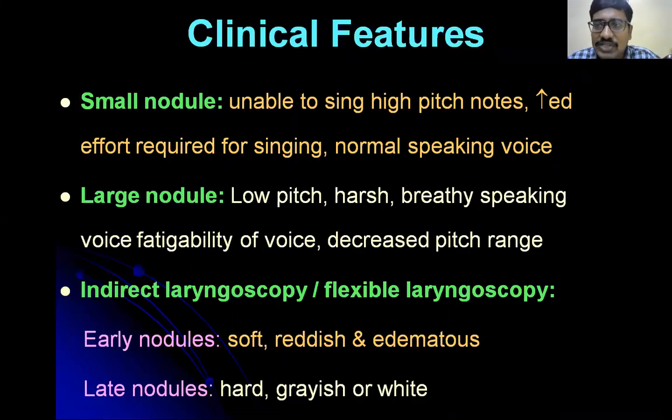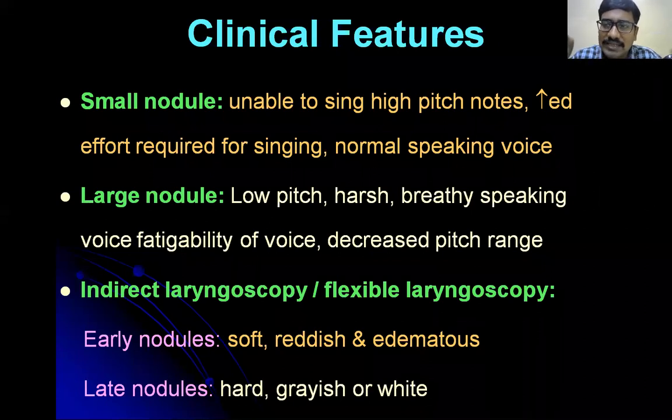So for any laryngeal problem, what is the investigation of choice? First we'll go for indirect laryngoscopy. The indirect laryngoscopy is a mirror. We'll insert the mirror into the oral cavity and we'll ask the patient to say E. What is A? What is E?